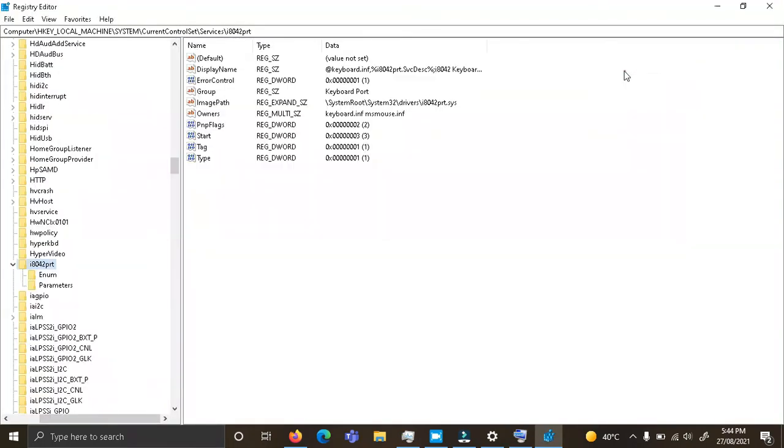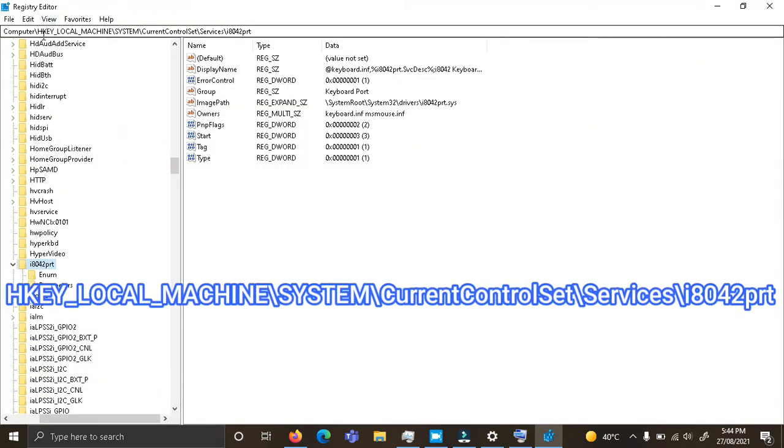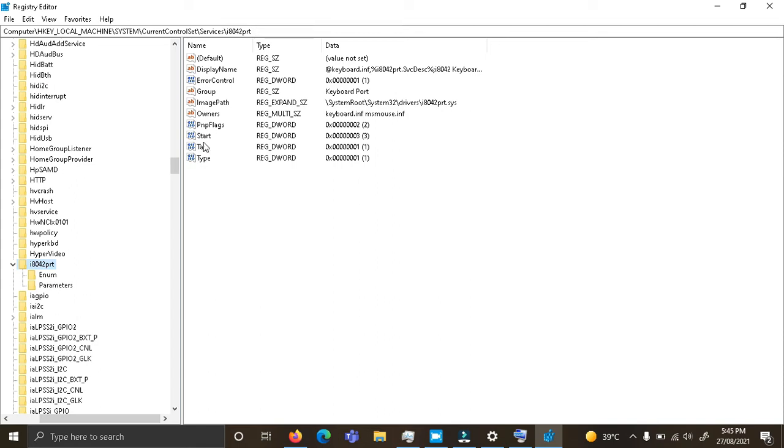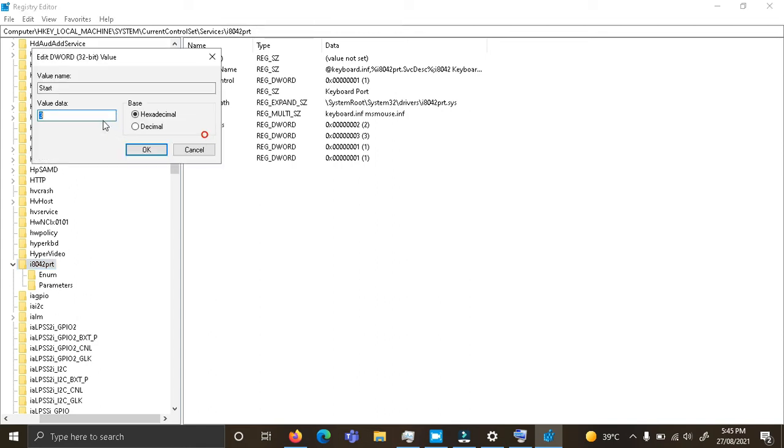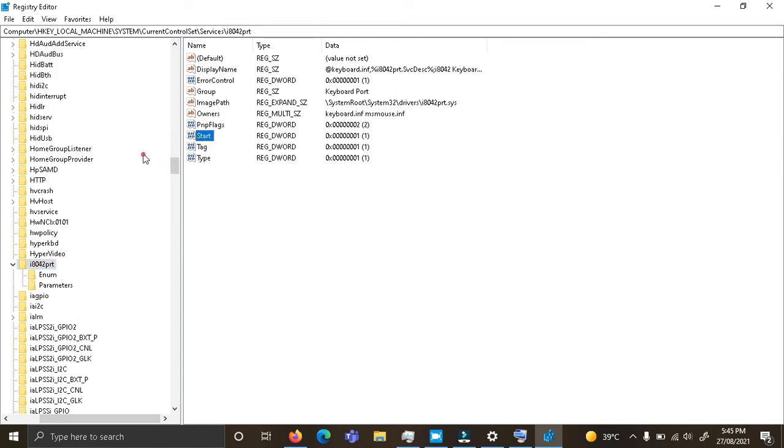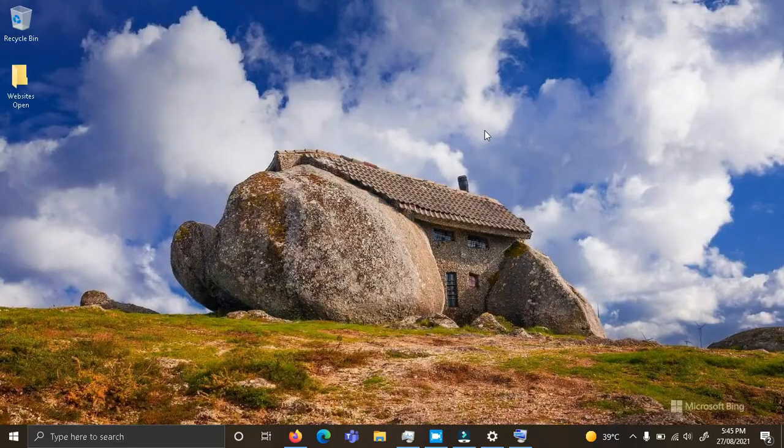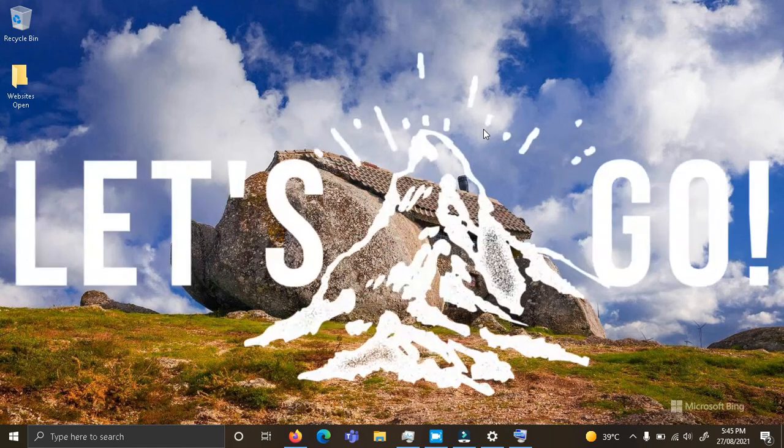Enable command permission. Direct yourself to HKEY_LOCAL_MACHINE, System, CurrentControlSet, Services, i8042prt. Then double click on Start and set the value data to 1. Click on OK. And then after you close the window, restart your PC and your keyboard will be working fine.